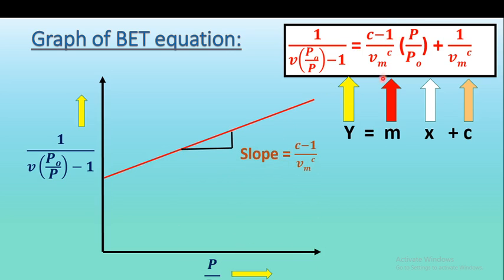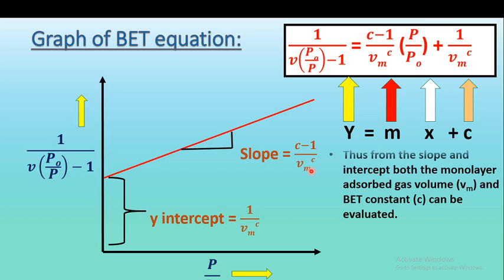The slope of the straight line, m, is equal to C minus 1 divided by Vm C. And the y-intercept is equal to 1 upon Vm C. So from the slope and intercept values, we can draw the graph of the BET equation and calculate the values of Vm, that is the volume of monolayer adsorbed, and C, the BET constant. By plotting the graph and knowing the values of slope and y-intercept, we can calculate Vm and C.